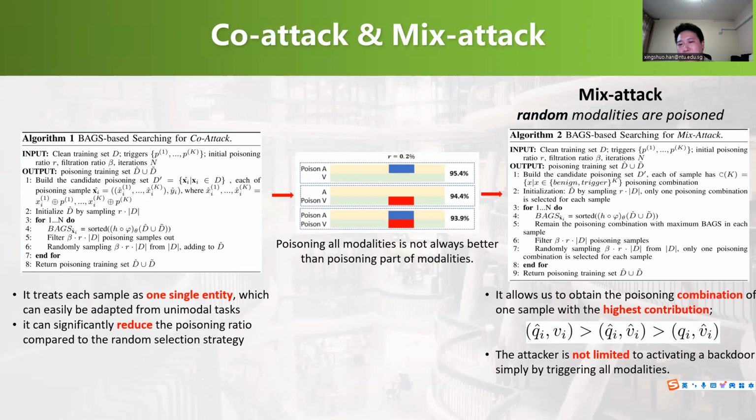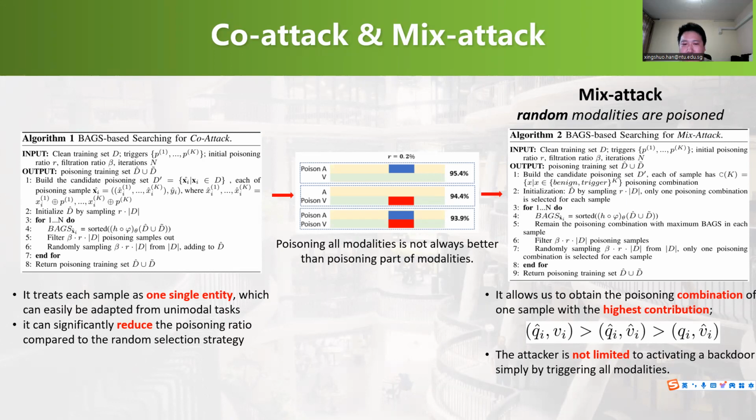We found that poisoning all modalities is not always better than poisoning part of the modalities. Hence, in our proposed mix attack, we take the modalities' interaction into consideration. In this attack, we randomly poison arbitrary modalities or samples. So it allows us to obtain the poisoning combination of one sample with the highest contribution. For example, poisoning the question only for one sample may exhibit stronger backdoor strength than poisoning both the question and visual modality.